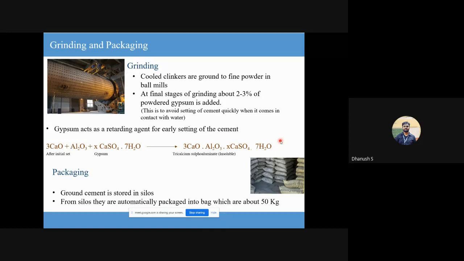Okay. So if someone asks you why is gypsum not added in the rotary kiln, why is it added in the final stages, you need to be able to justify the reason. Okay. So you'll have to remember this equation as well. So this is tricalcium sulfoaluminate hydrate because of this 7H2O. Clear?